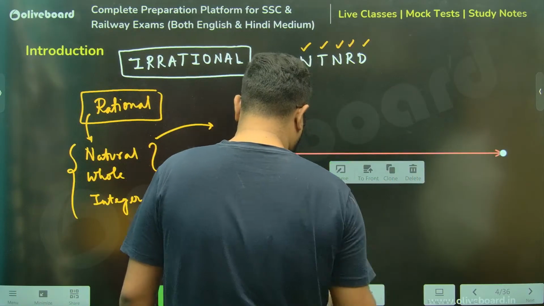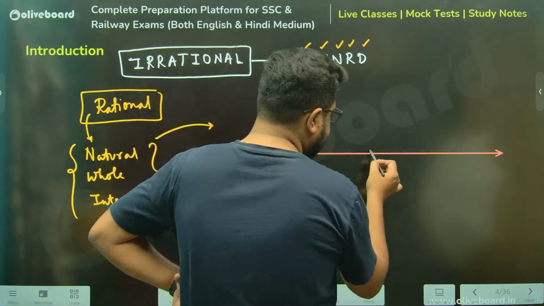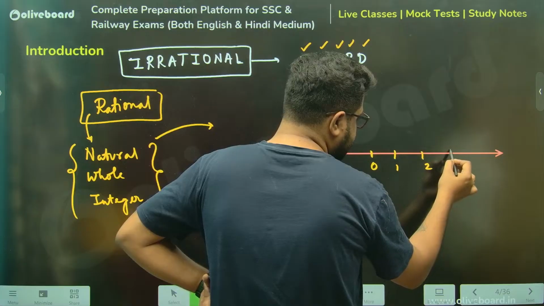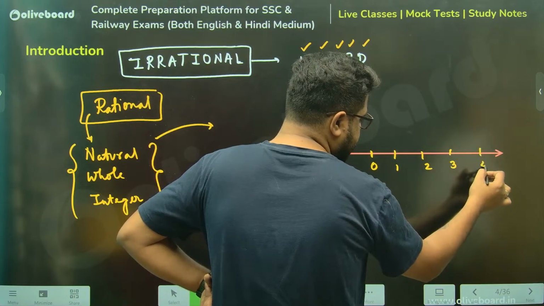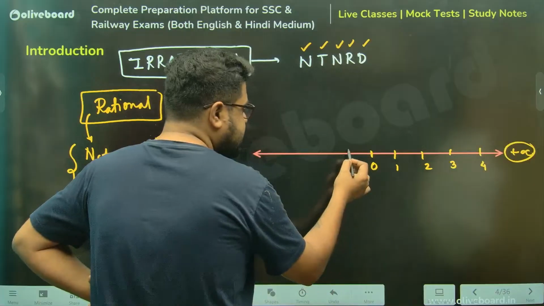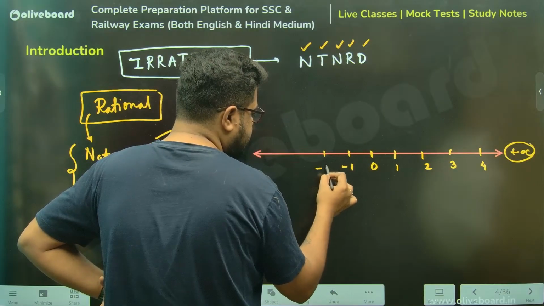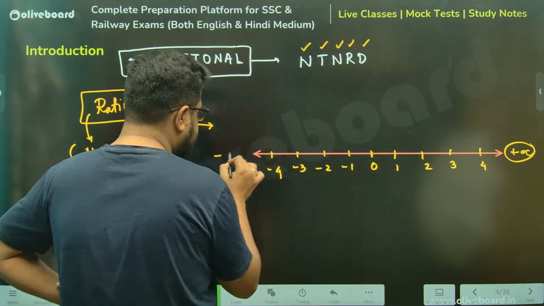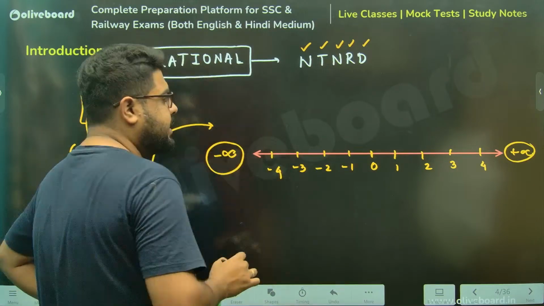Let's say I'm drawing a line like this, where this is 0, this is +1, +2, +3, +4, till plus infinite. This is going on. This is -1, -2, -3, -4, till minus infinite.